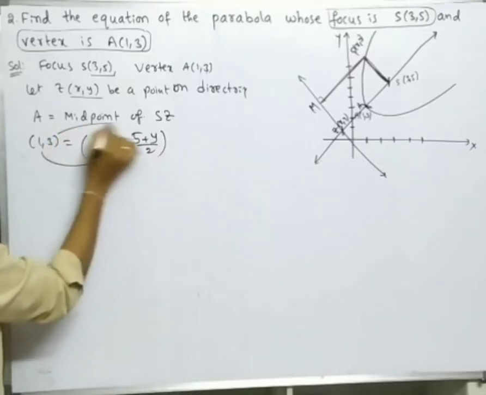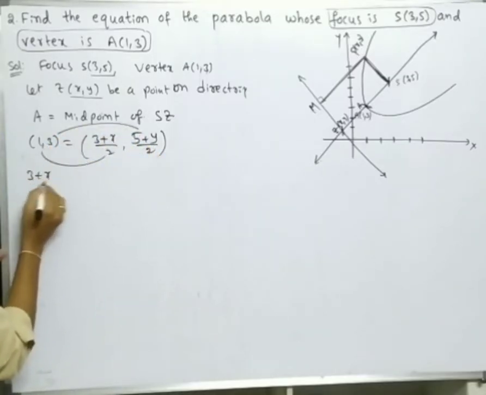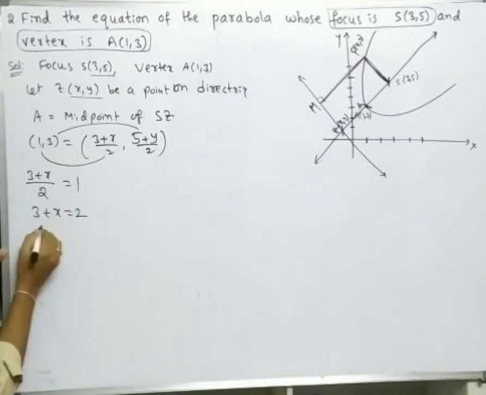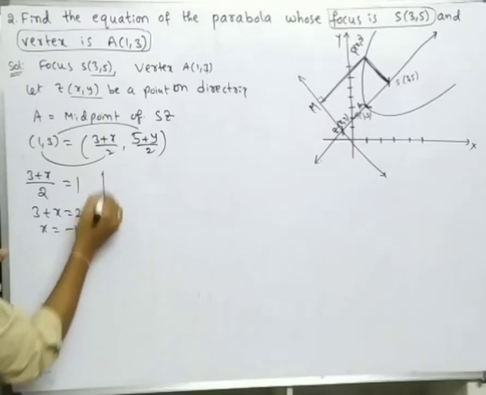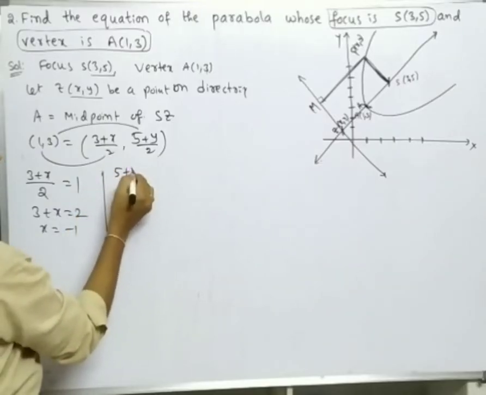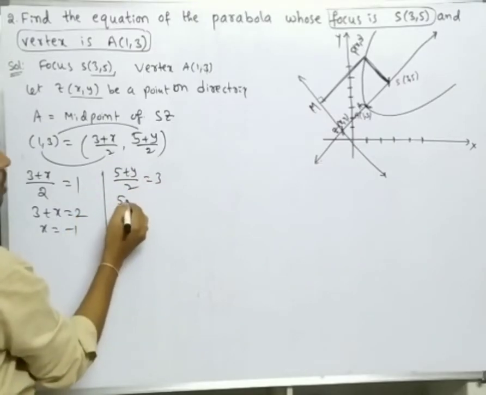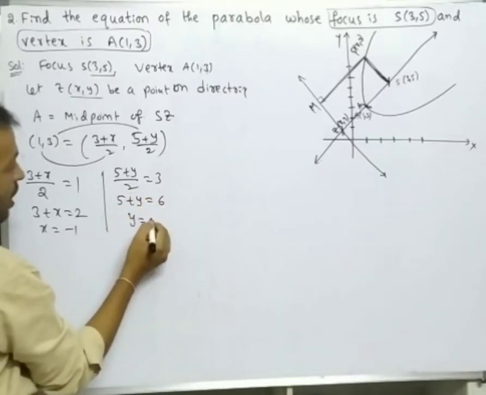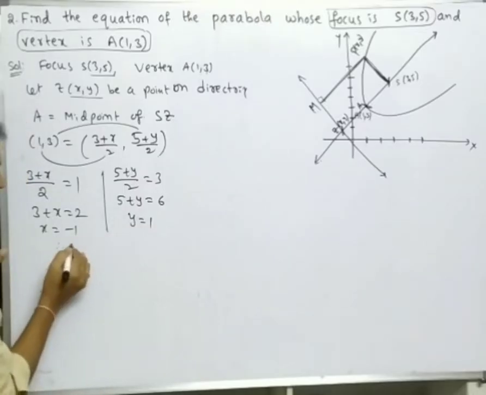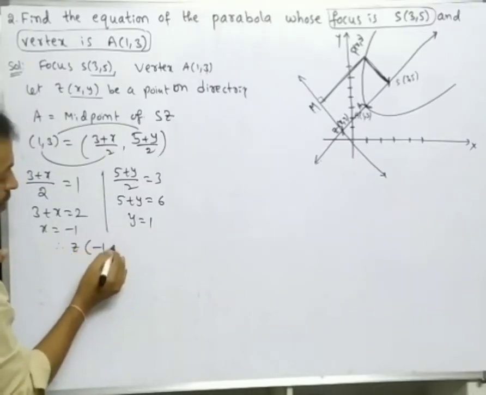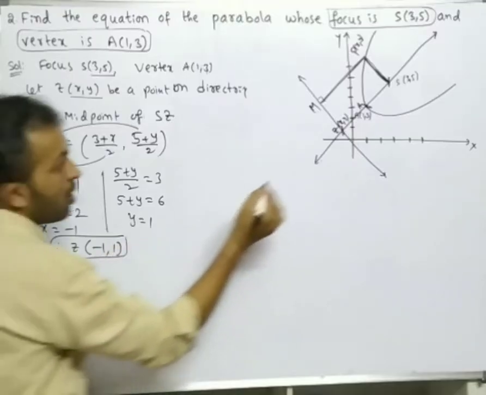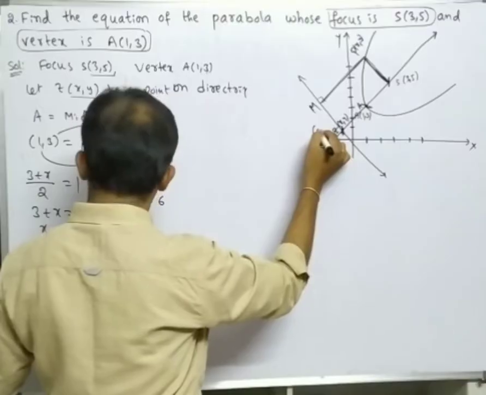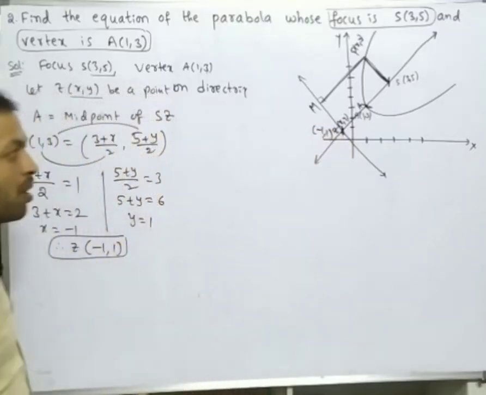Okay, compare the x and y values. (3 plus x) by 2 is equal to 1. 3 plus x is equal to 2. x is equal to 2 minus 3, that is minus 1. Next, (5 plus y) by 2 is equal to 3. 5 plus y is equal to 6. y is equal to 6 minus 5, that is 1. So therefore the Z point is (minus 1, 1). We got a point Z on the directrix, one point on the directrix, that is (minus 1, 1).